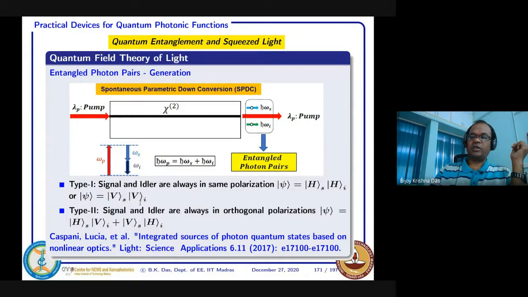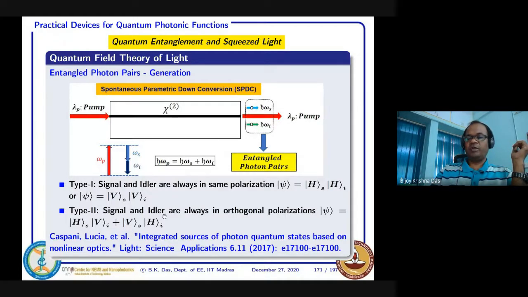Still, we can consider they can be entangled, but if you see only this, that means they are correlated basically. So when one photon is detected, then only the other photon will appear. And another is type 2.